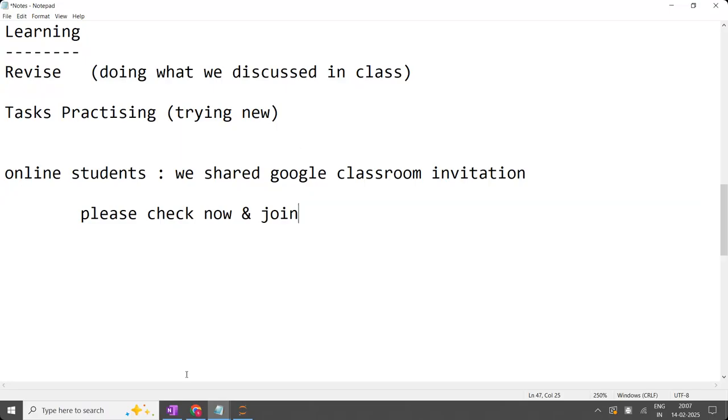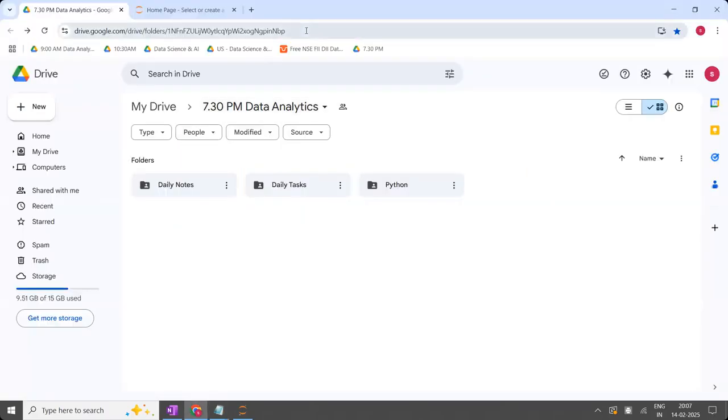Now, even if I share you this link, and if you take the link and try to access it, you cannot access. Though you have paid the course fees, without joining the Google Classroom, you cannot access directly. If you send a mail to me, saying sir, I have paid the fees, please give me permission for this drive, I will not give the permission. So the only thing is you have to connect to the admin. Admin only is going to share you the Google Classroom invitation. And once you join the Google Classroom, then you can see the Google Drive. Are the points clear?